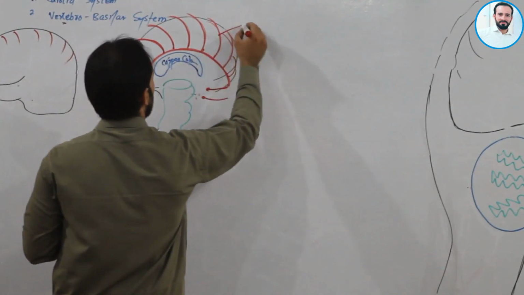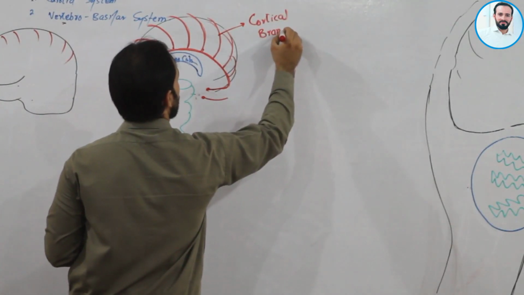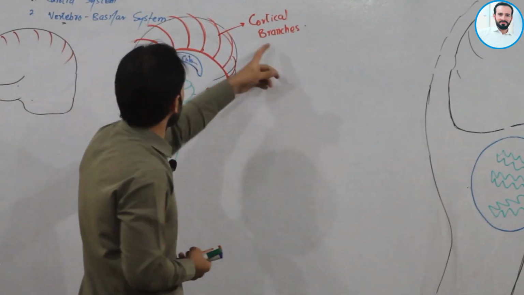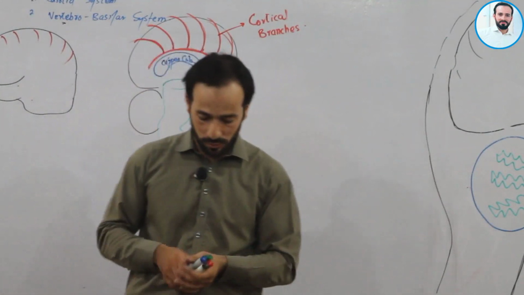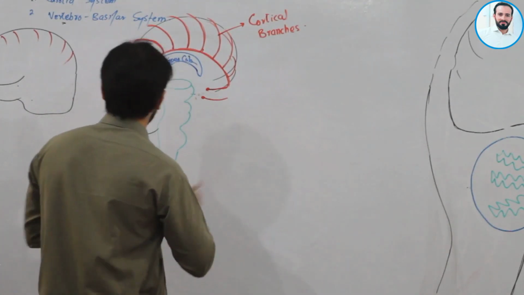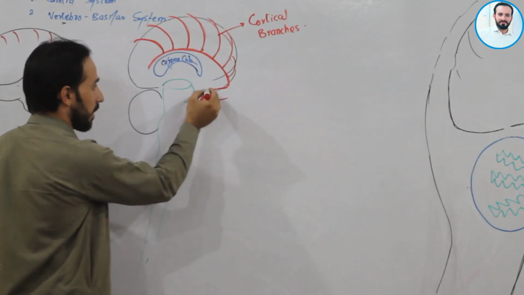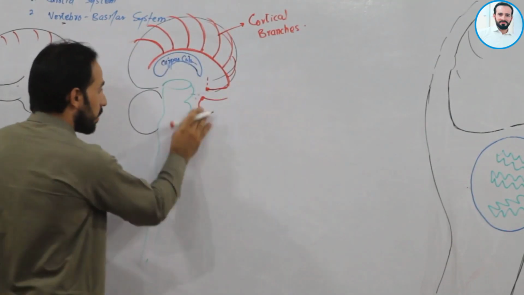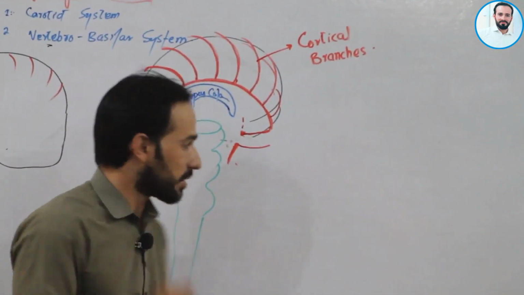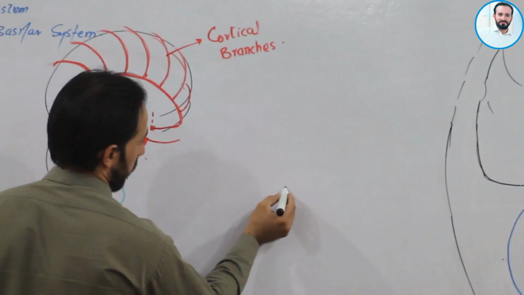These branches are called the cortical branches. Okay friends. So these cortical branches are as we discussed before. Now let me discuss the middle cerebral artery. So as we know friends, here is our middle cerebral artery arising like this and going to that side. Now let me discuss the branches of the middle cerebral artery. Let us focus here.